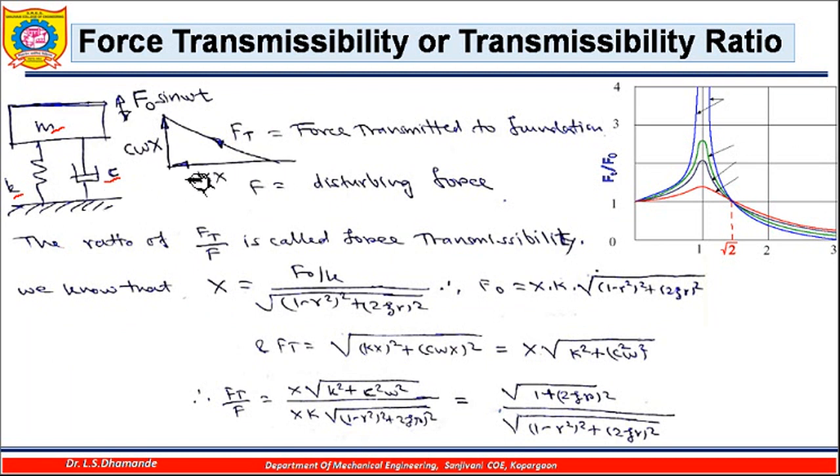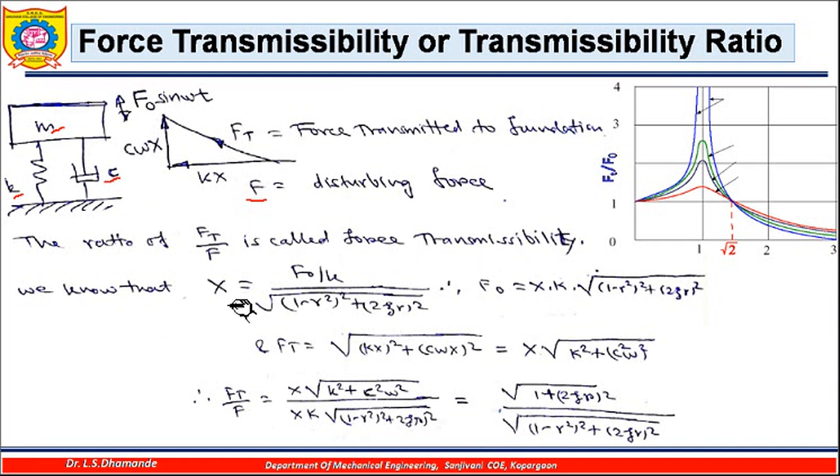This is the spring force kx and this is the cωx, and there is a phase difference of 90 degrees between these two, because one involves velocity and the other displacement. The vector sum of these is the force transmitted to the foundation, F_t, and this is F, the disturbing force. The ratio of F_t by F is called the force transmissibility.